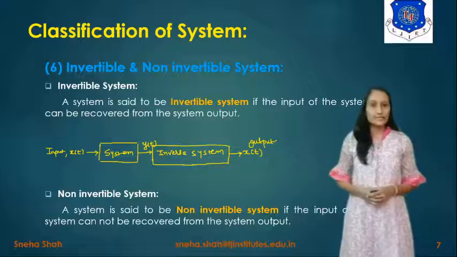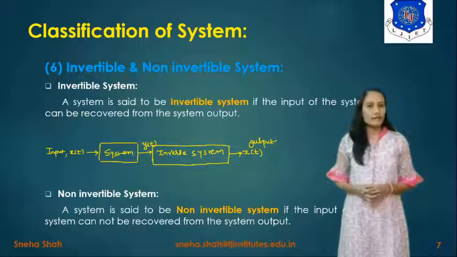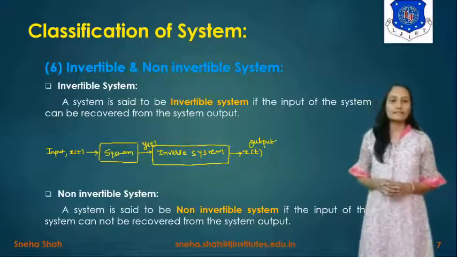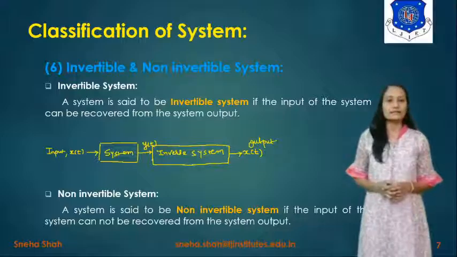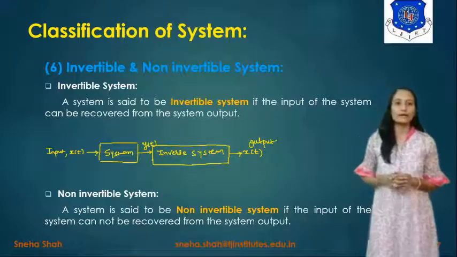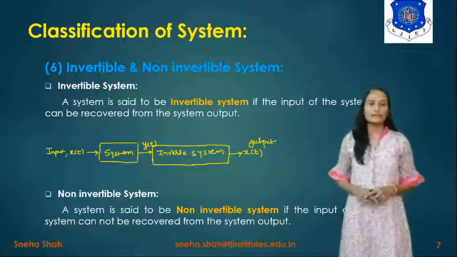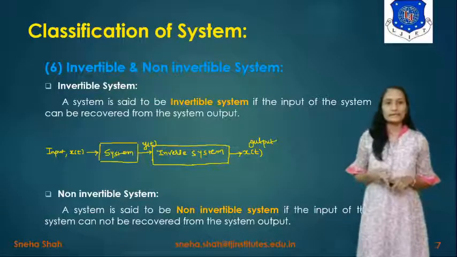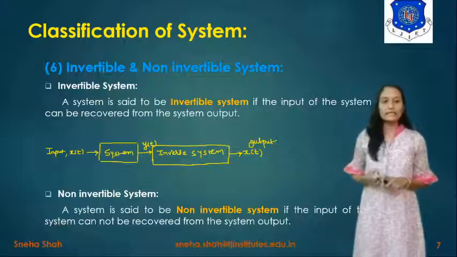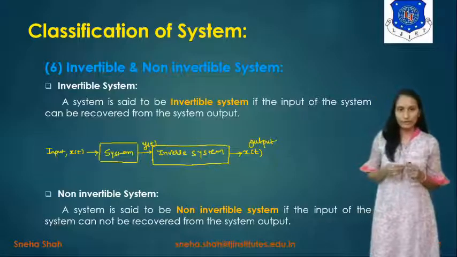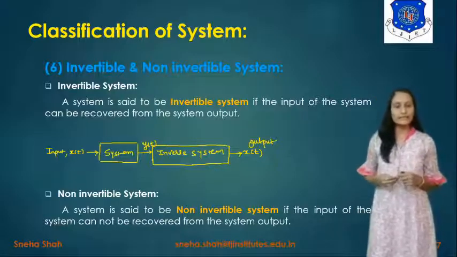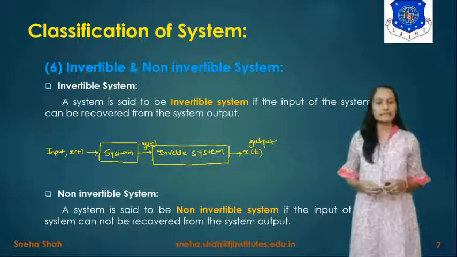So in today's session I covered the topic classification of systems. In this topic you learned about the 6 different types of system. The first type of system is the linear system. A linear system means if any system follows the superposition principle, then it is considered a linear system.